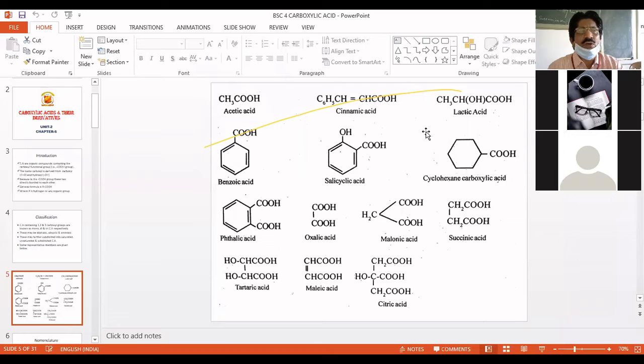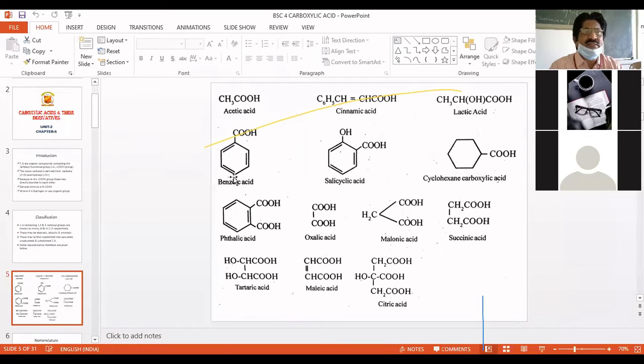Okay, now you can see that the first is acetic acid. This is the aliphatic acetic acid. Then the cinnamic acid. It is aliphatic but unsaturated. And then you can see the lactic acid. The lactic acid is once again aliphatic but a substituted acid. Here OH is a substituent. That is what is called the lactic acid.